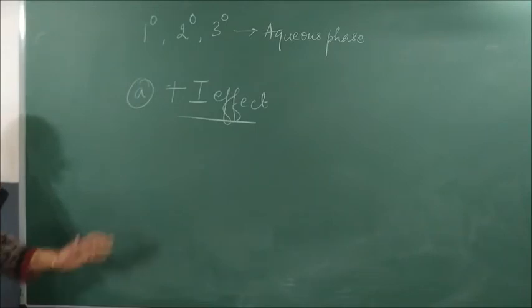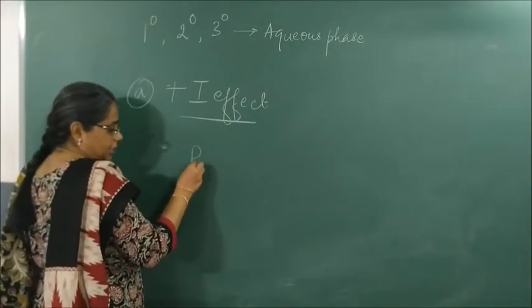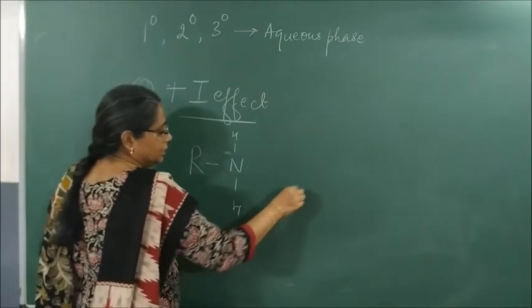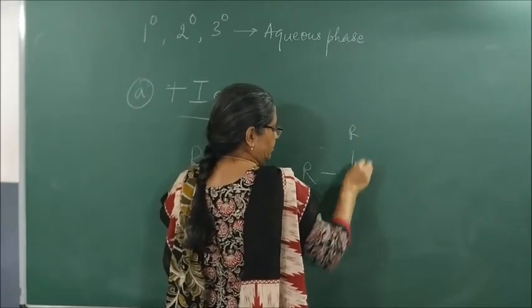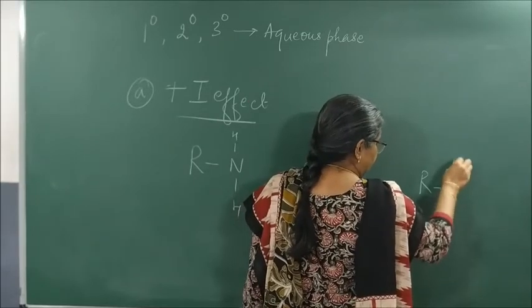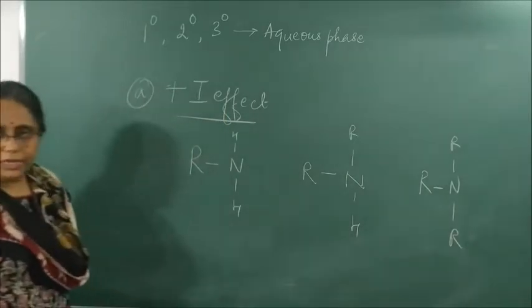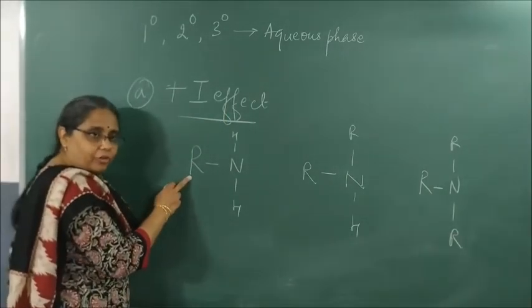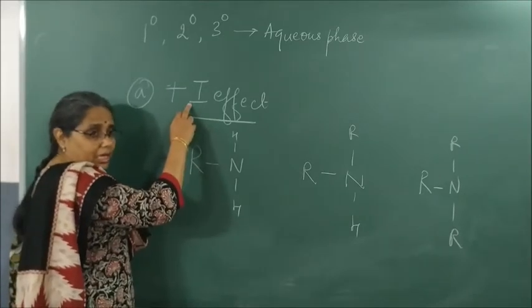Okay, now first understand and then we will write. When I talk about plus I effect, first is RNH2. Second is R2NH. And third is R3N. This is my primary, secondary and tertiary amine. This alkyl group is an electron releasing group. It shows what effect? Plus I effect.